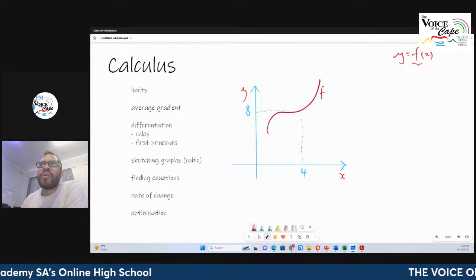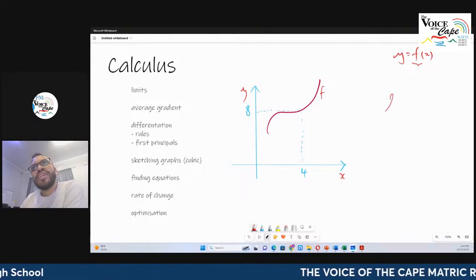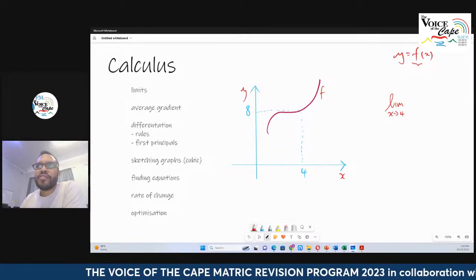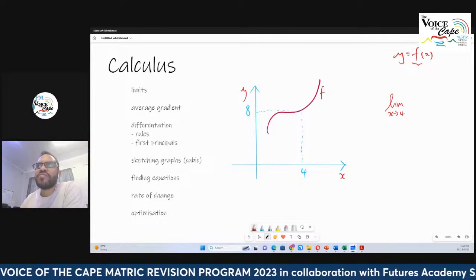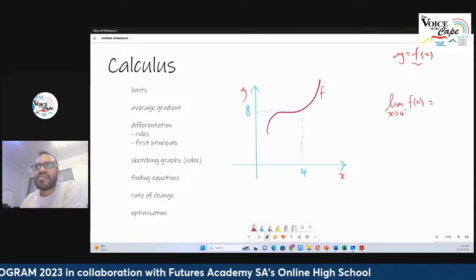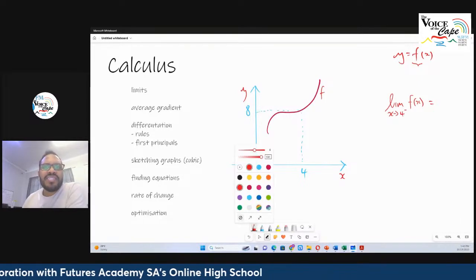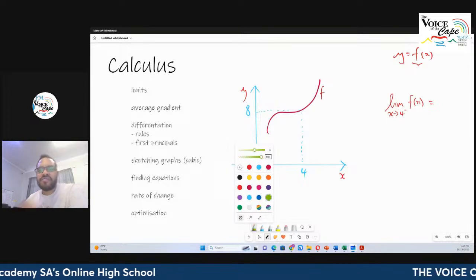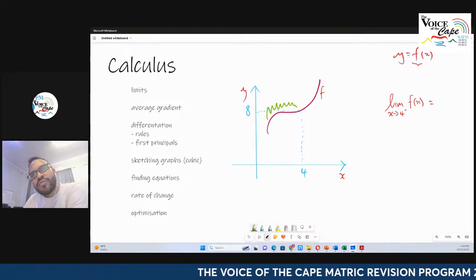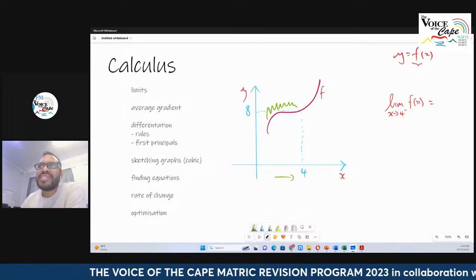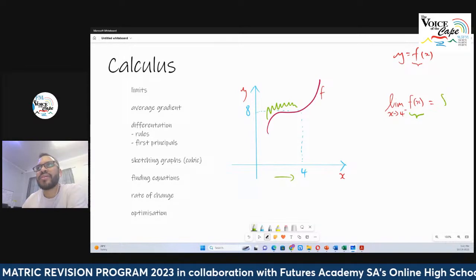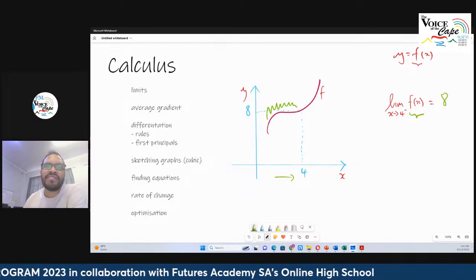Now, when we speak of a limit, and if I ask you to tell me what is the limit as x approaches 4, okay, usually we look at partial limits and we say x approaches 4, right, for the function f of x from the left-hand side. That's what that little negative means. All that means is if I were to run on this graph, take your fingers, let it do the walking, and it's running on this graph, run, run, run. As I run towards 4 from the left-hand side, what does the function tend towards? Well, the function tends towards 8, okay? And that's the answer. That's known as the left-hand side limit.